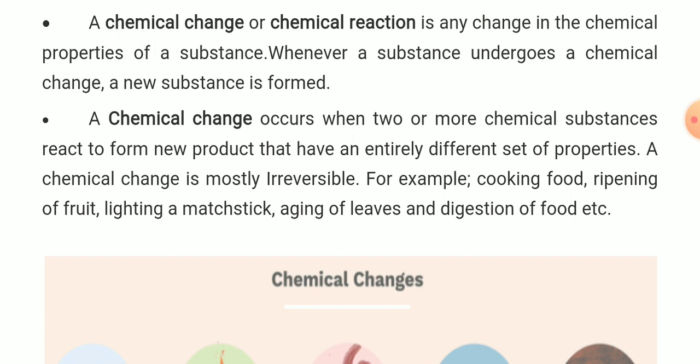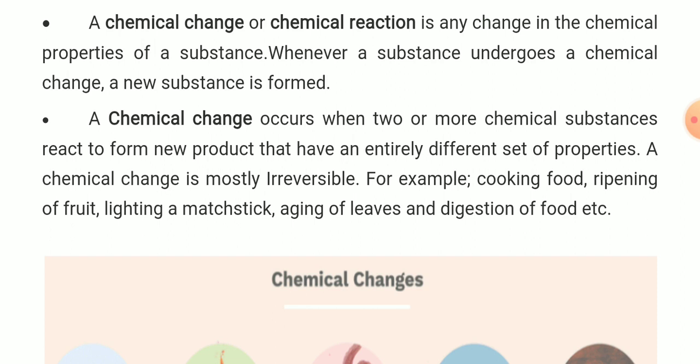Whenever a substance undergoes a chemical change, a new substance is formed. You have to remember, in case of physical change, there is no formation of new substance. But in case of chemical change, a new substance is formed. Always.